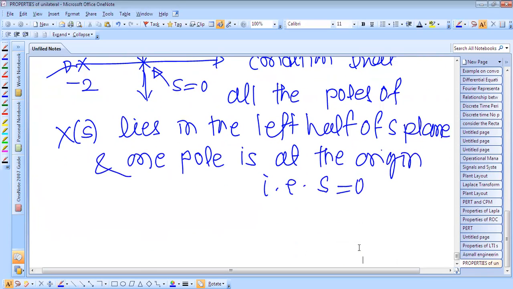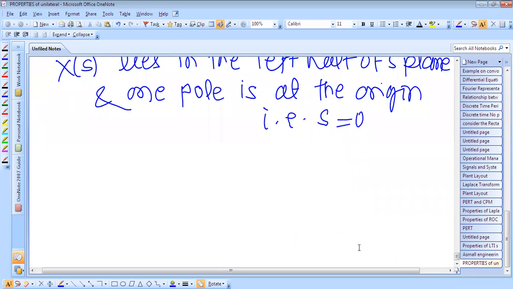Therefore, we can use this final value theorem now.